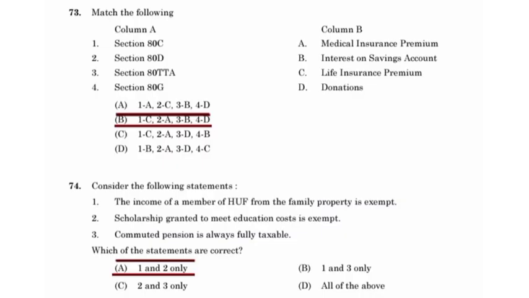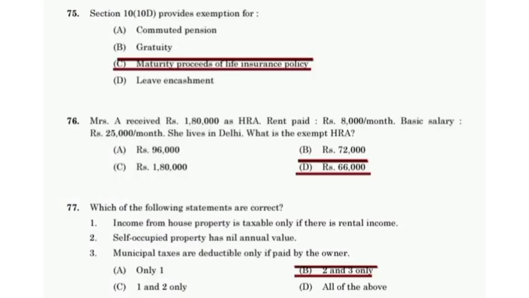Match the following. Section 80C: Life Insurance Premium. Section 80D: Medical Insurance Premium. Section 80TTA: Interest on Savings Account. Section 80G: Donation. Consider the following statements and choose the correct one. Statements 1 and 2 are correct. The income of a member of HUF from the family property is exempt. Scholarship granted to meet the education cost is exempt. Section 10(10D) provides exemption for maturity proceeds of a life insurance policy.